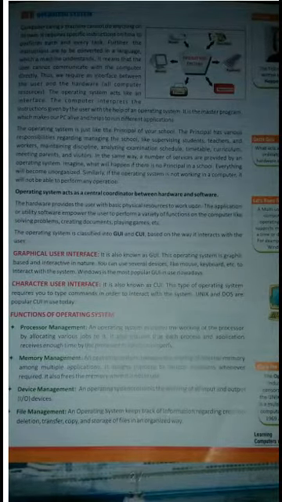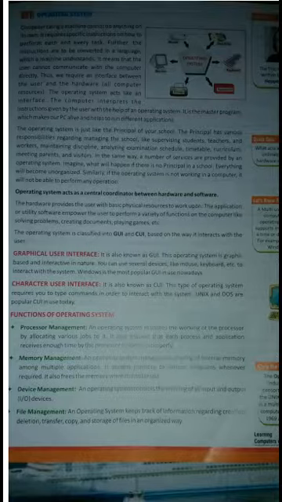First one is the operating system. The operating system acts as an interface. It interprets the instructions given by the user. The operating system acts as the central coordinator between the hardware and the software. Operating systems are classified into GUI and CUI.